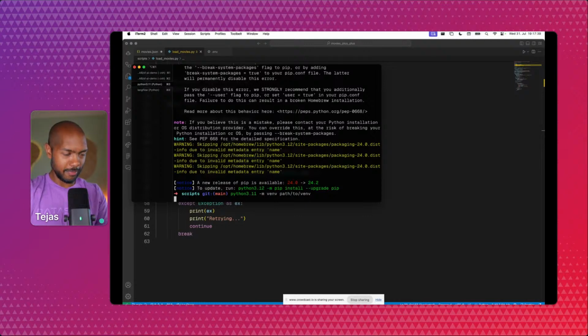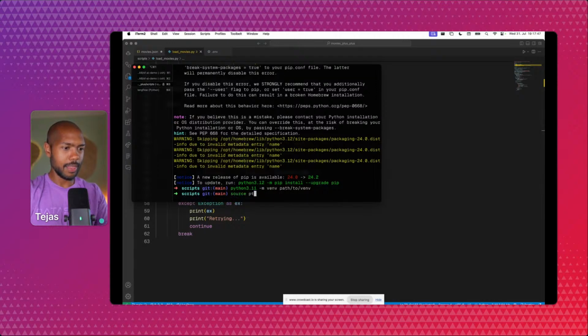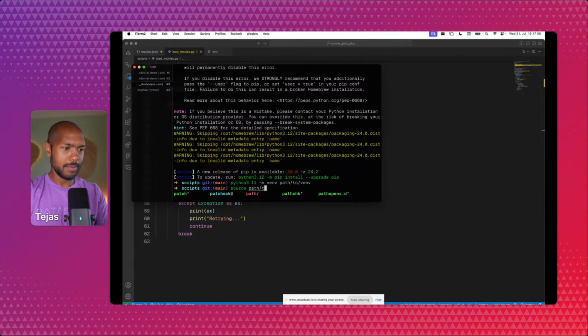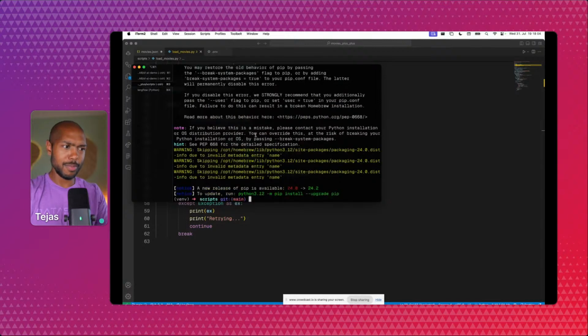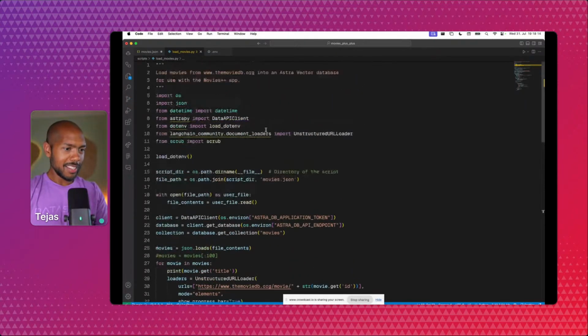So we'll try this. We'll create a venv, and we will source the venv path to venv, /bin/activate, right? Okay, cool. So now we're in the venv, and now we can pip install requirements.txt. There, it should be working, but it's not. It's okay. You know, for situations like this, we have stuff ready. Okay, well, that's not going to work. In some cases it does, but we have a backup.